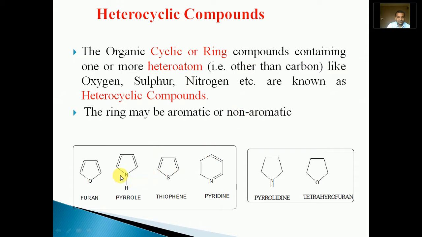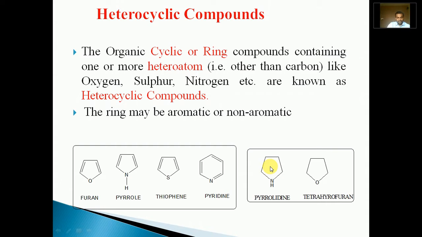Here are the examples of some aromatic heterocyclic compounds: furan containing oxygen as a heteroatom, pyrrole containing nitrogen as a heteroatom, thiophene containing sulfur as a heteroatom, and pyridine, a 6-membered nitrogen-containing ring. All these are aromatic compounds. They are cyclic and contain at least one heteroatom as part of the ring. That's why they are heterocyclic aromatic compounds. These are two examples of non-aromatic heterocyclic compounds: pyrrolidine, a saturated 5-membered nitrogen-containing compound, and tetrahydrofuran, saturated oxygen-containing furan. They are non-aromatic, but they are cyclic and contain one heteroatom. That's why they are non-aromatic heterocyclic compounds.